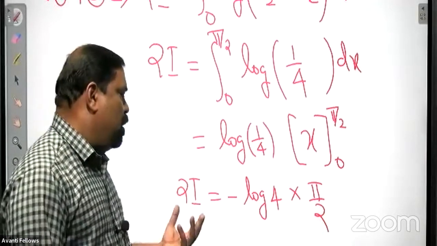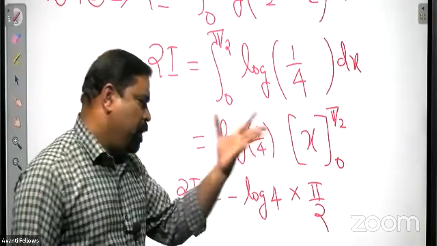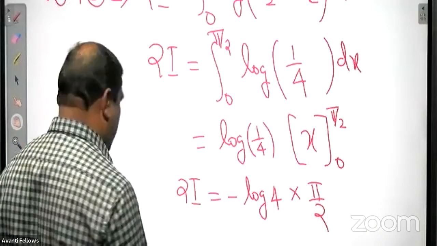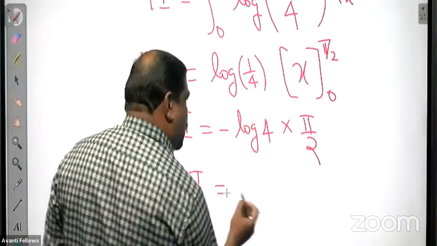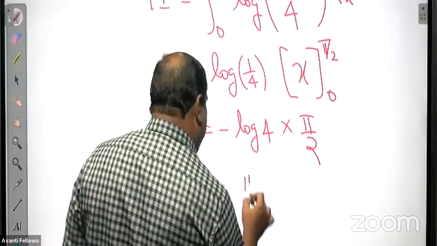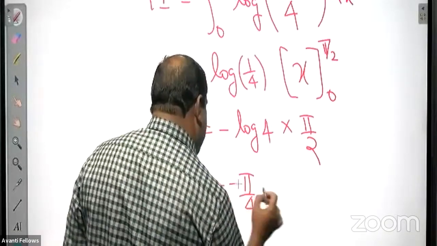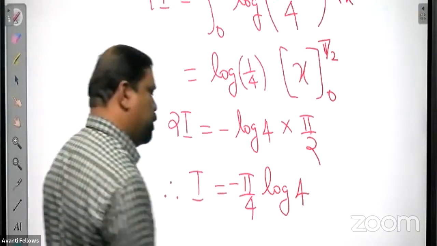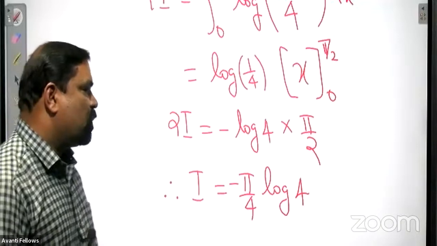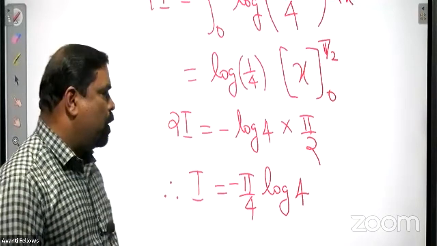So 2i is minus log 4 into pi by 2. So we need I. So what is I? I is equal to this divided by 2, so pi by 4. Minus is also there. So minus pi by 4 into log 4.